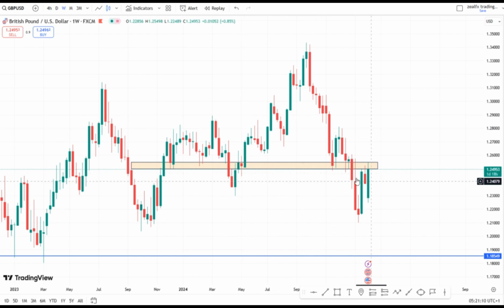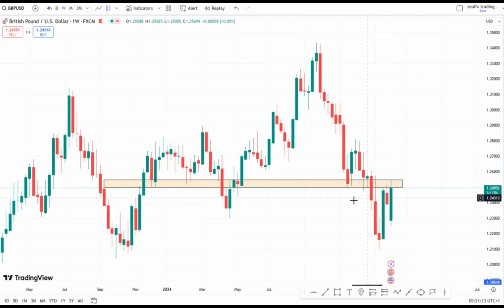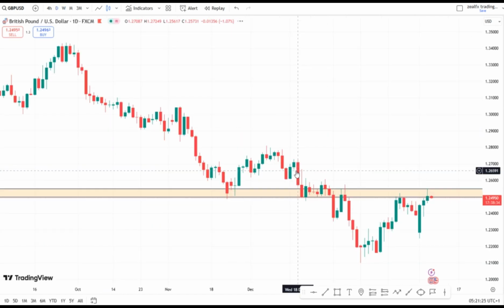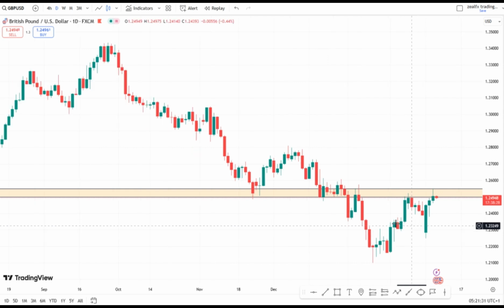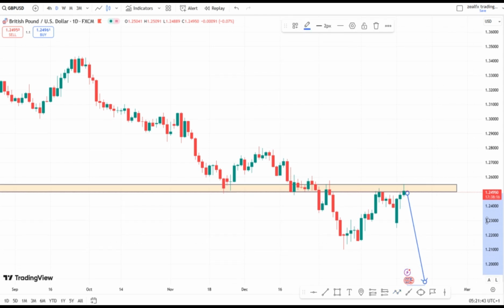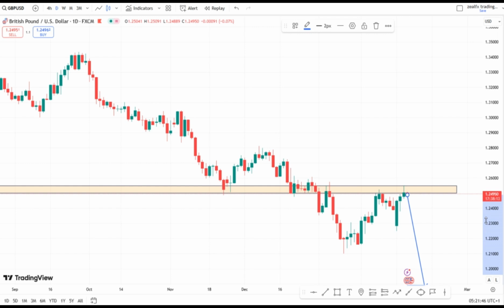So long as we have this weekly chart intact, we are still expecting a downtrend push, and I'm expecting the effect might come after the news release from the Bank of England today. So we'll be expecting the GBPUSD to push to our next weekly support level, which is this area. So look for a selling opportunity for the GBPUSD today.